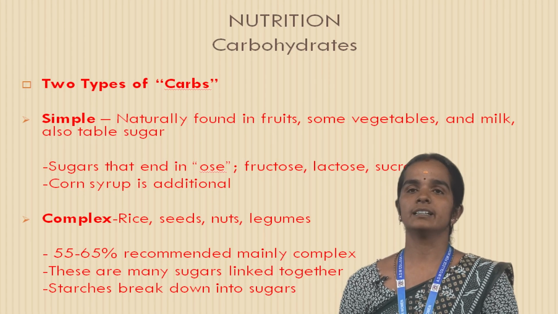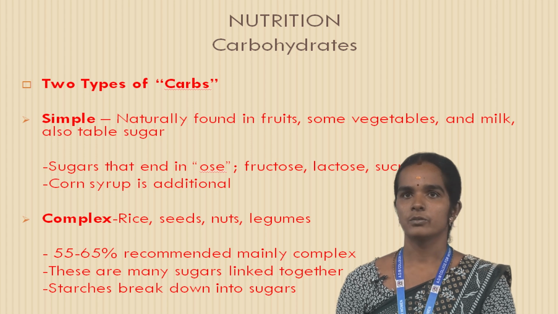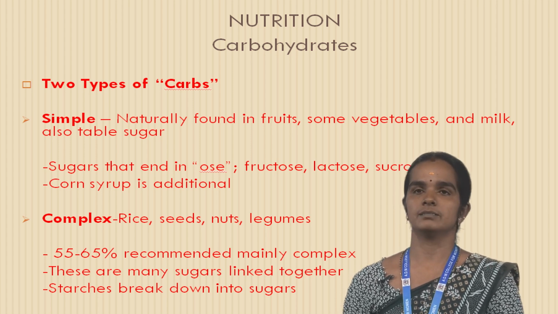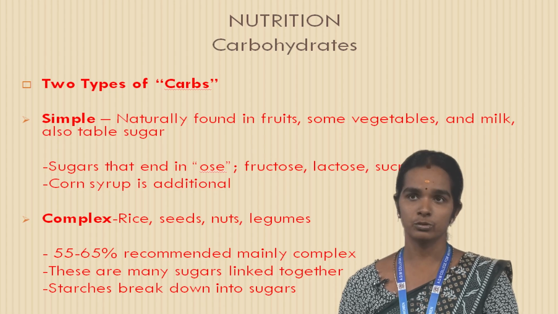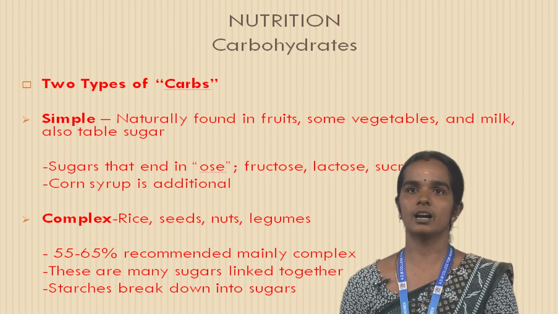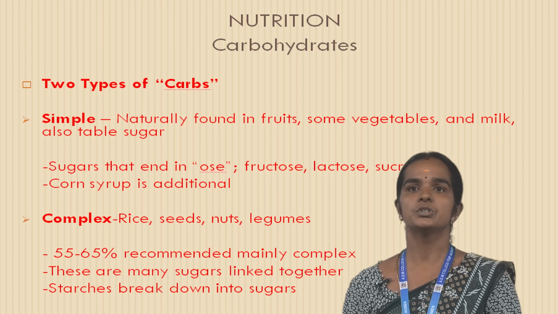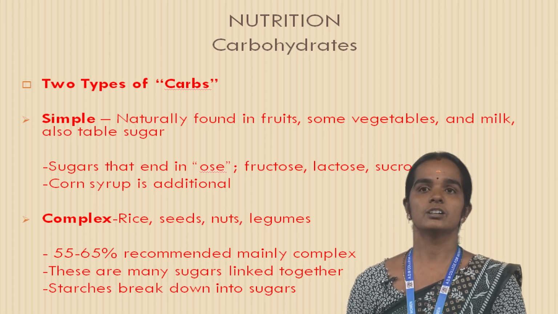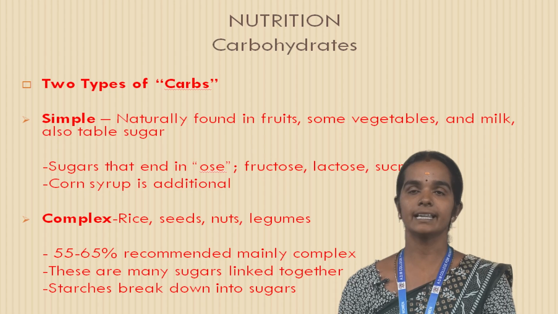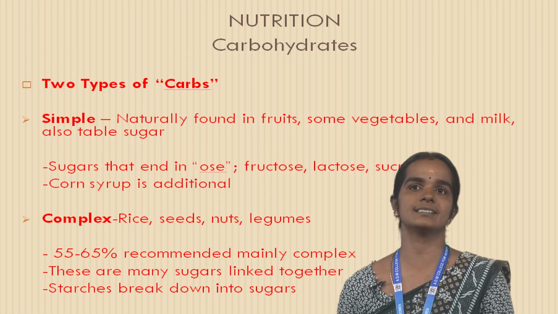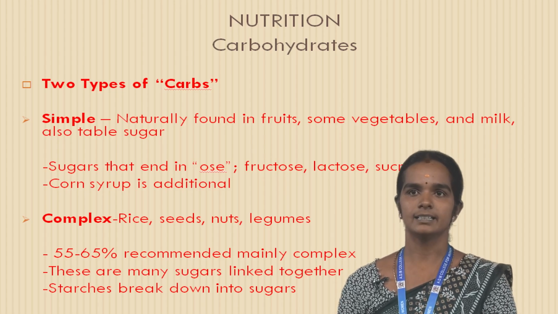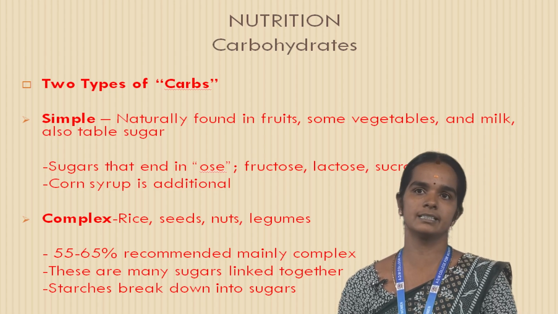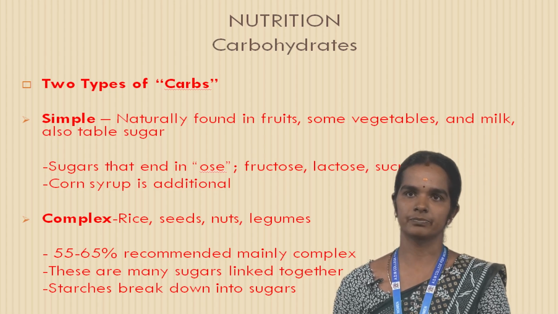Carbohydrate contains 2 types. First of all, we see simple and complex. Simple carbohydrates are naturally found in fruits, some vegetables and milk, also table sugar. Sugars such as fructose, lactose, sucrose and corn syrup are added. The second type is complex. It is present in rice, seeds, nuts, etc. 55% to 65% of the diet is recommended, mainly complex.